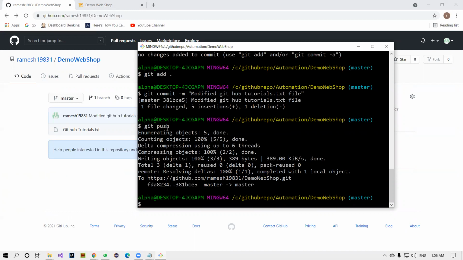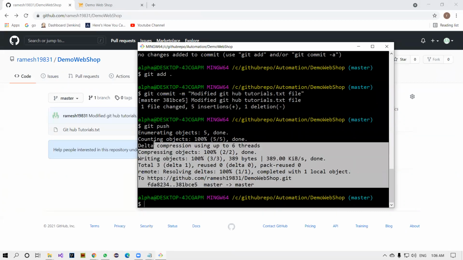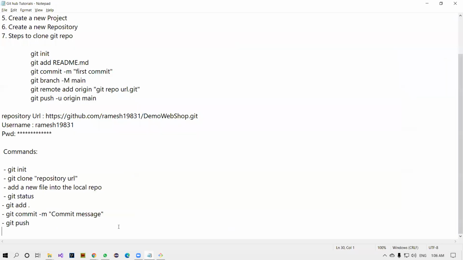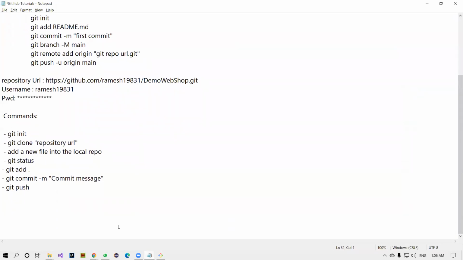Whenever you give this command git push, sometimes you will not see this message. Sometimes you will see some unauthorized or access denied kind of messages coming. We will talk about those issues. That is very, very important. Troubleshooting issues while pushing the local code to the remote repository. The first thing, what are the steps you have to follow?